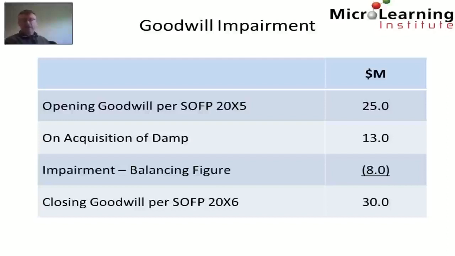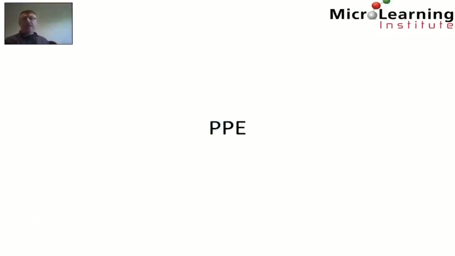And of course this will be important later when we compile our consolidated cash flow, as this impairment of goodwill is a non-cash item and must be added back in the calculation of the cash flow from operating activities.